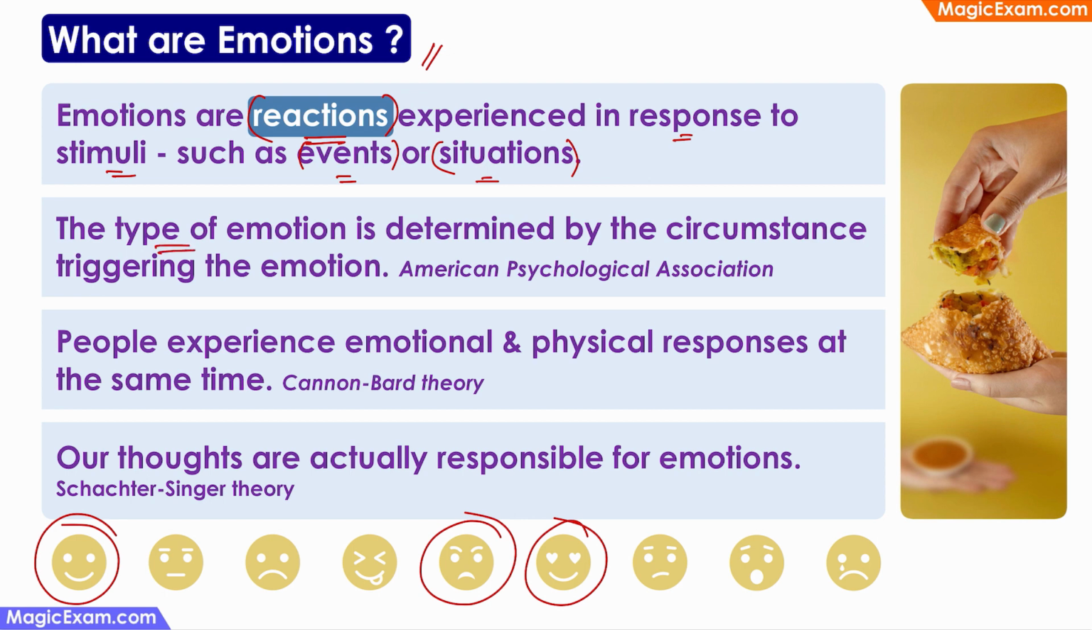The type of emotion and the strength of the emotion is determined by the circumstance triggering the emotion. For example, look at this picture. So what kind of an emotion is this picture triggering in you? If you just had food and your stomach is full, then this picture of hot samosas might not trigger any kind of an emotion, or it might trigger a very weak emotion. Whereas if you have been hungry since morning, then this photo can trigger a feeling of hunger, and it can trigger a feeling of desire where you want to go and have hot food. So the type of emotion and the strength of the emotion is determined by the circumstance triggering the emotion.